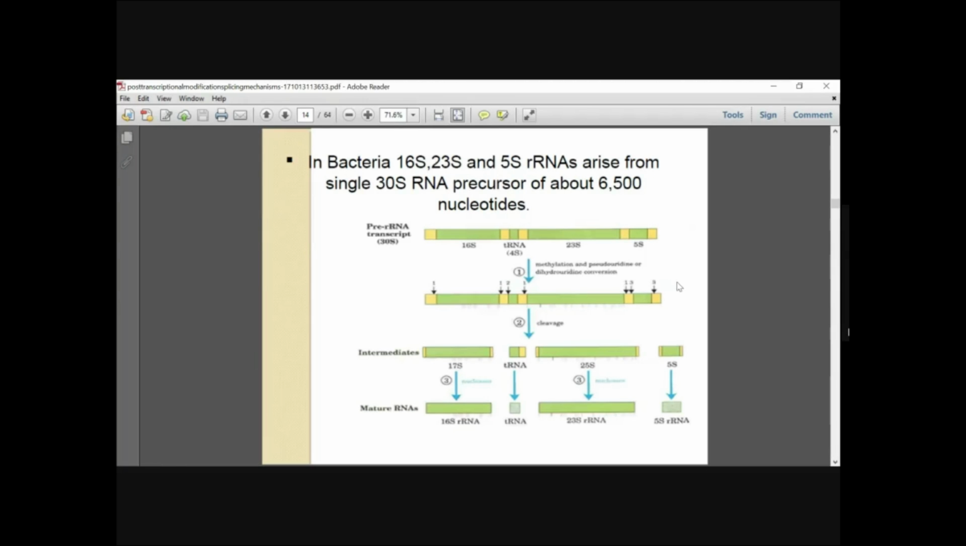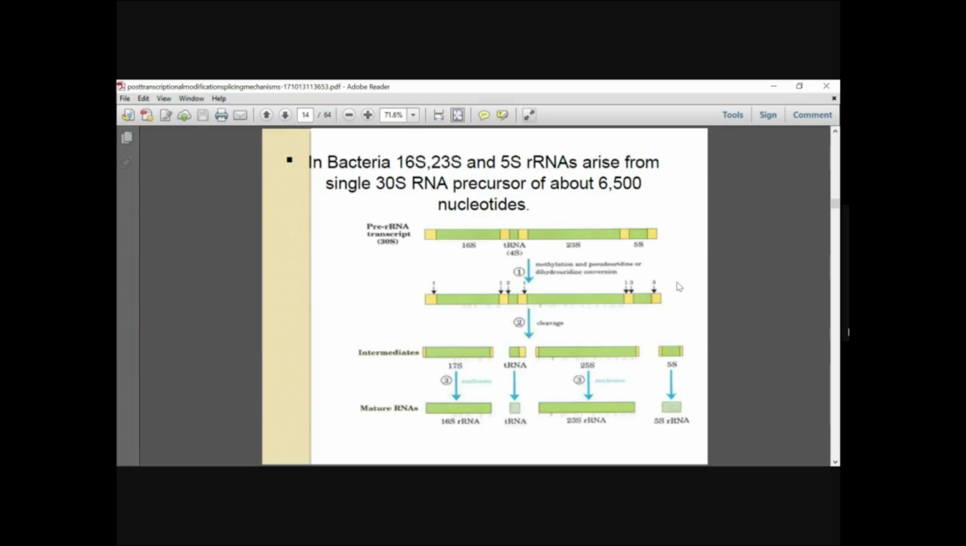If you consider bacteria, there are slight modifications of the subunits. You have 16S rRNA, 23S rRNA, and 5S rRNA, which mainly arise from a single 30S rRNA precursor, around 6,500 nucleotides in length. From this single precursor, methylation and pseudouridine or dihydrouridine conversion takes place, and then it is cleaved to form certain intermediates, and from the intermediates you get the mature rRNAs: 16S, 23S, and 5S.